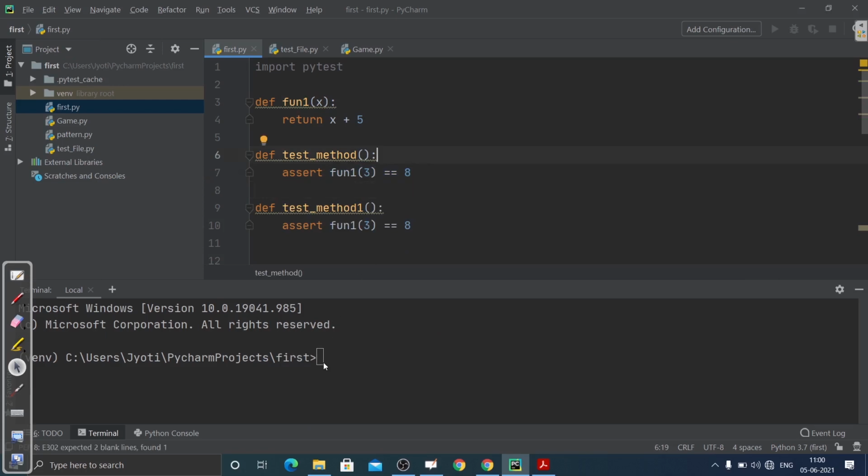So let me show you how it actually works. Sorry, you need to actually run this: you need to write py.test and then the file name, that is first.py.